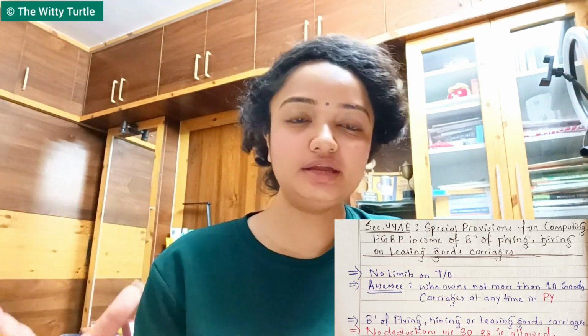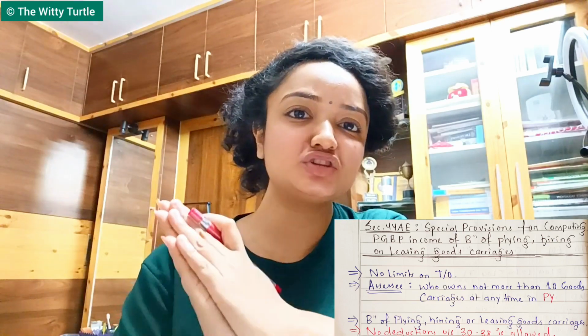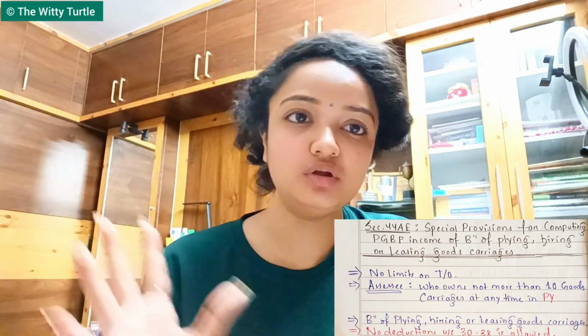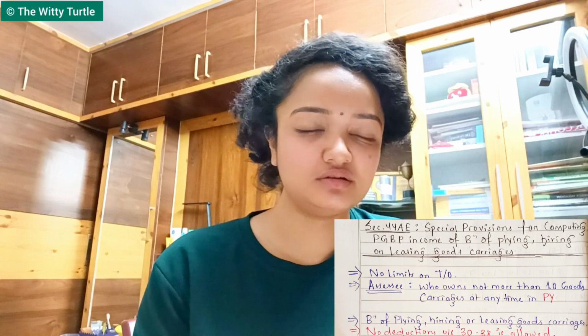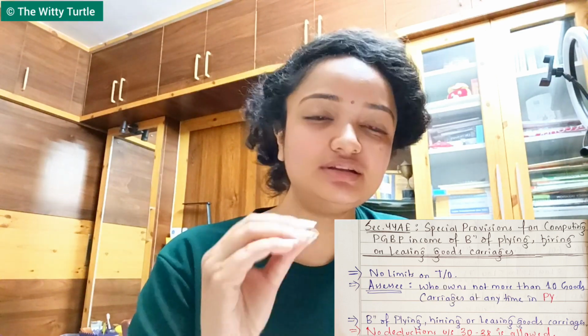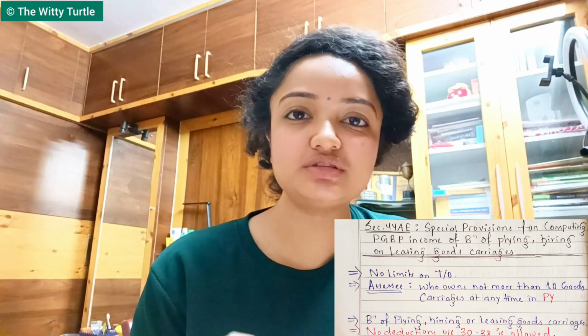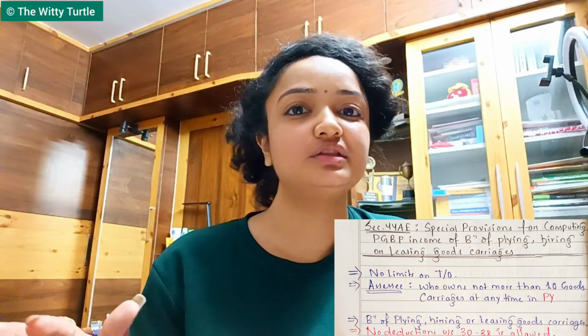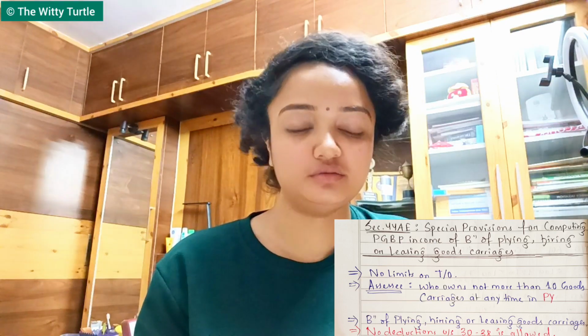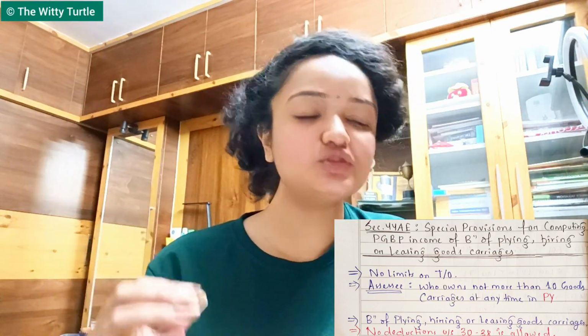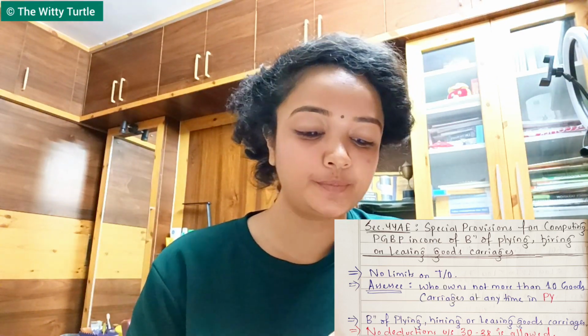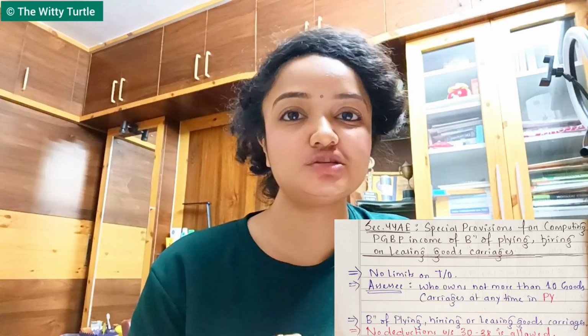Now, again, no deduction between section 30 to section 38 is allowed under this section, right? Because this 30 to 38 talks about deductions, and because a direct percentage or a direct amount is being charged in this section, 30 to 38 has no point, right? Now, listen to me carefully because this is very important. Here, what shall be the PGBP income?